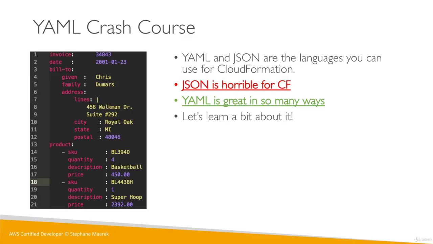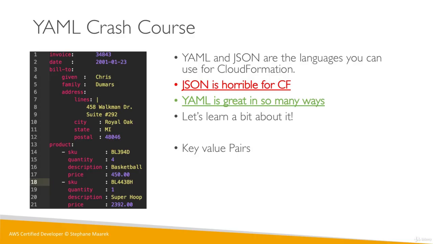A YAML file has a lot of keys and values, and they're called key value pairs. And to me, they're very readable objects. On the left hand side, we can just look at it and make sense. If I ask you, what's the invoice number, you don't need to be a genius to tell me that the invoice number is 34843. And so this is great. If I ask you what is the date, you can also tell me the date.